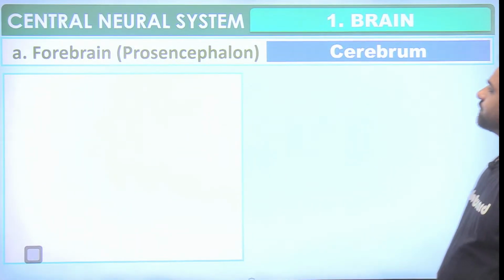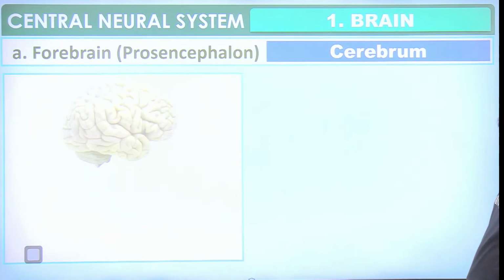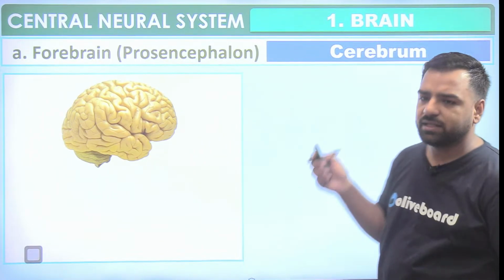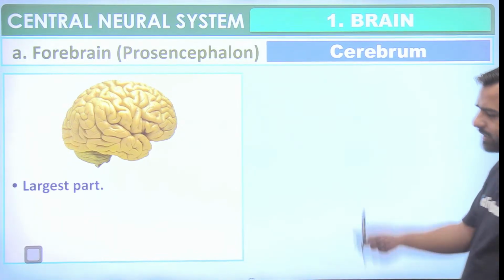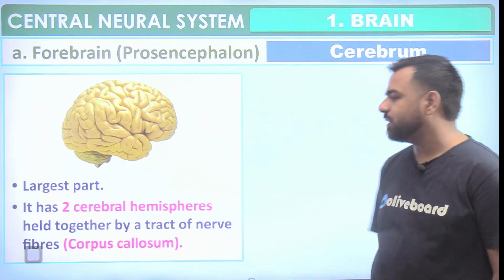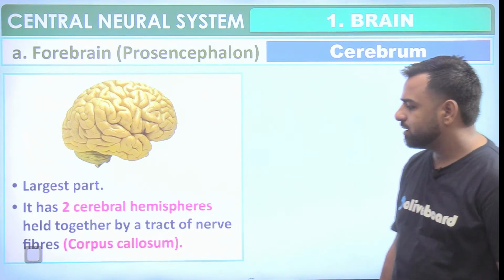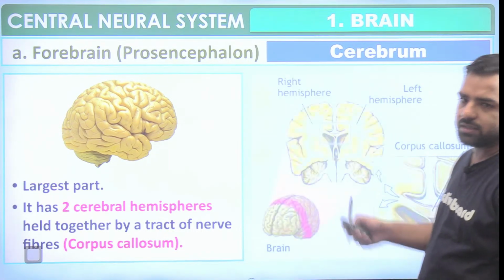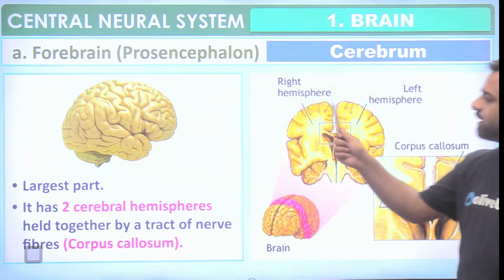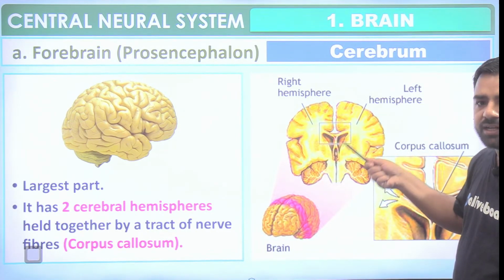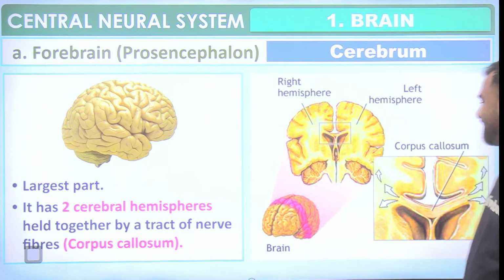Here, first of all, cerebrum, which is the largest part of the brain. So that's the brain, right? And here the largest part of the brain is the cerebrum. It has two cerebral hemispheres which are held together by a tract of nerve fibers, that is corpus callosum. See here. So that's the right hemisphere. This is the left hemisphere. It's connected by something, right? So what is it? So guys, this point is corpus callosum.